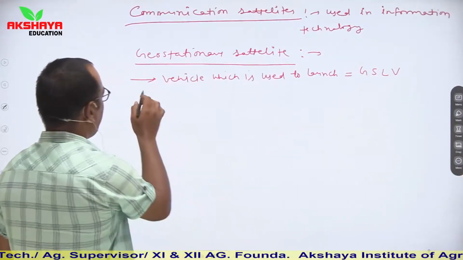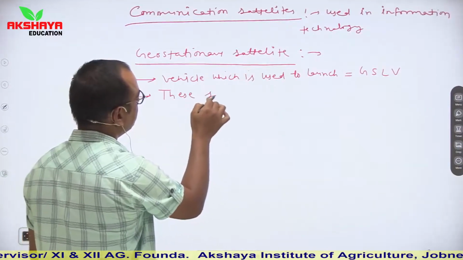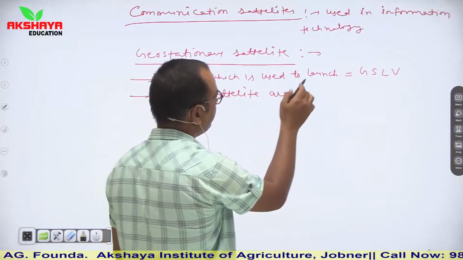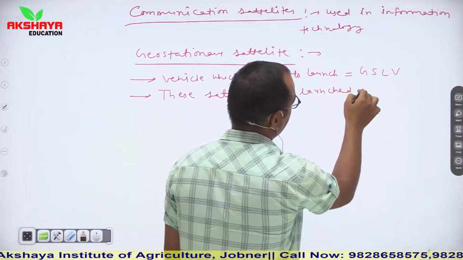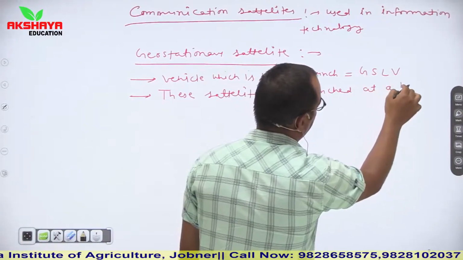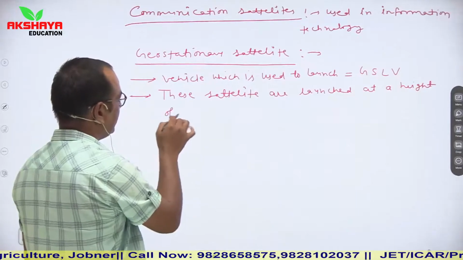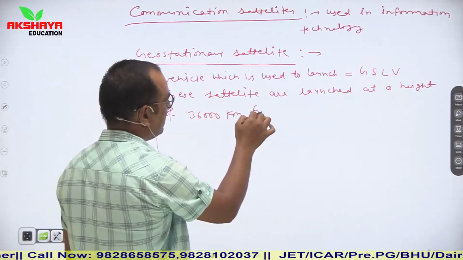Next, which you have to remember is these satellites are launched at a height of 36,000 kilometer from the Earth surface.